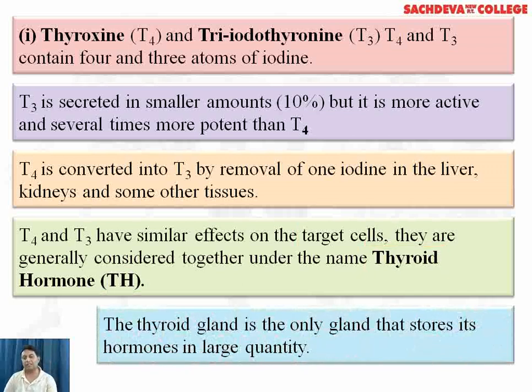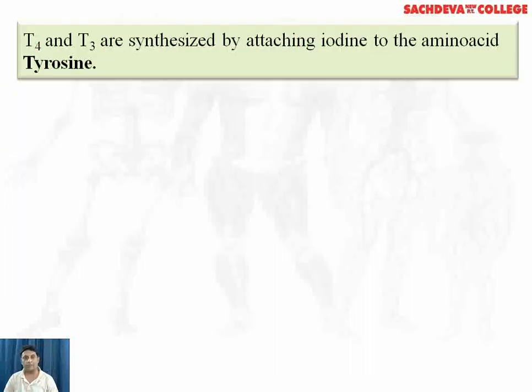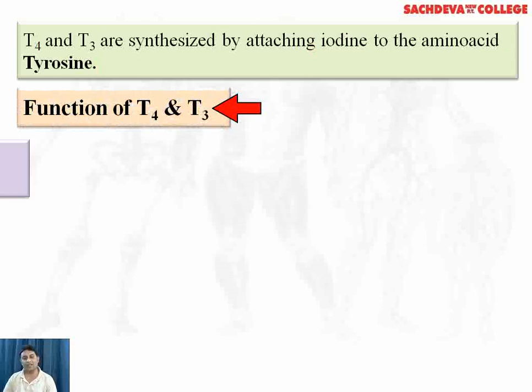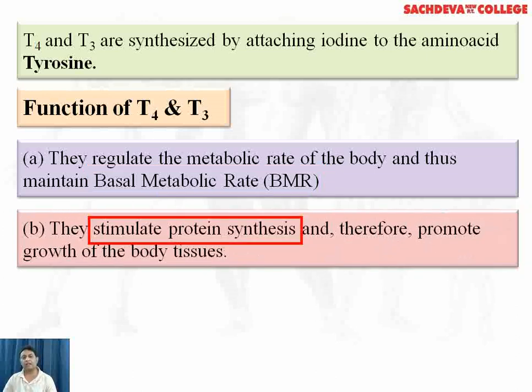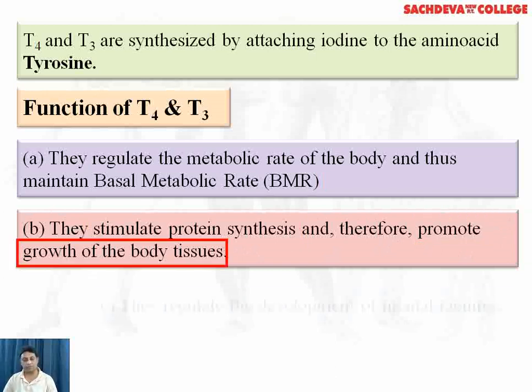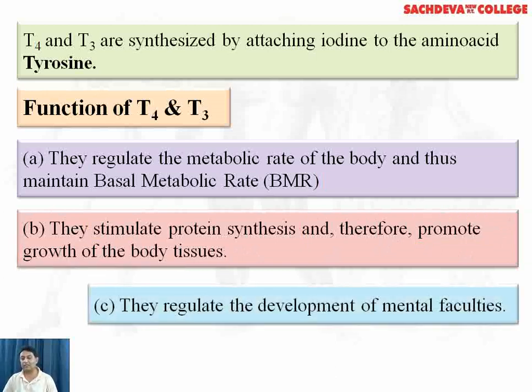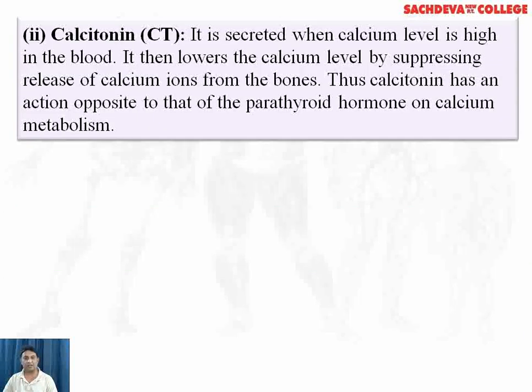The thyroid gland is the only gland that stores its hormones in a large quantity. T4 and T3 are synthesized by attaching iodine to the amino acid tyrosine. Functions of T3 and T4. They regulate the metabolic rate of the body and thus maintain basal metabolic rate, BMR. They stimulate protein synthesis and therefore promote growth of the body tissue. They regulate the development of mental faculties.